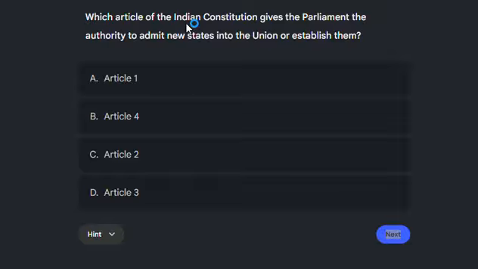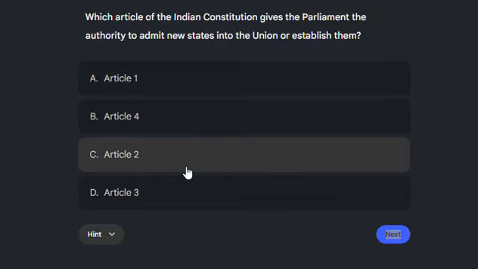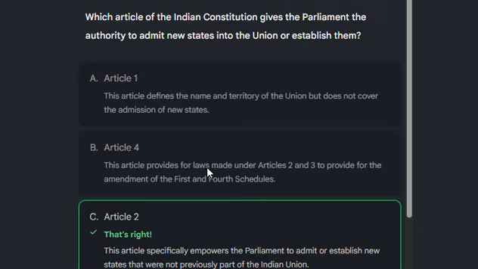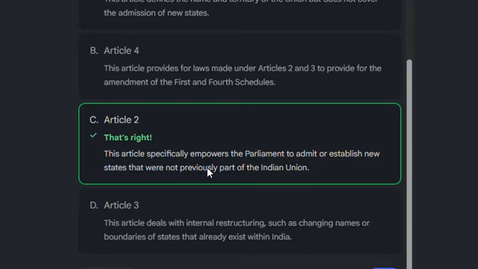So the first question is, which article of the Indian Constitution gives the Parliament the authority to admit new states into the Union or establish them? There are four options: Article 1, 4, 2, 3. Article 2 is the correct answer. The correct answer is Article 2.